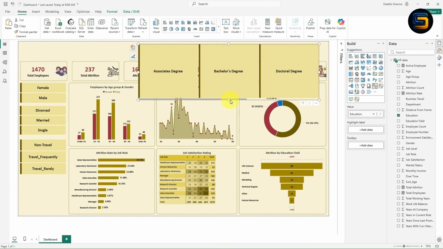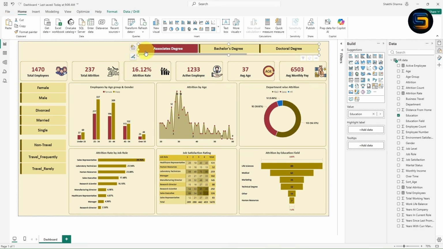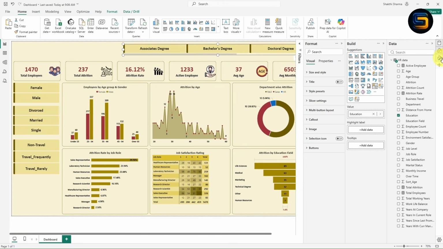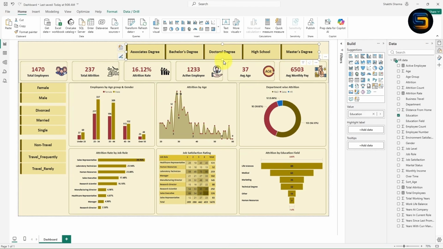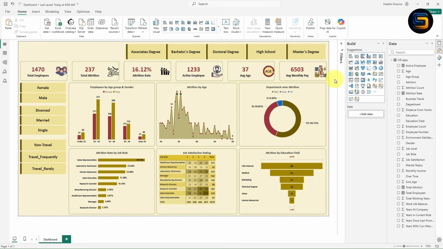Now let me minimize this. Just look here guys, you can expand in this way. But I am getting only 3 columns. So what I can do is I can simply increase the column from here. Now all the 5 columns will appear. So basically this slicer contains only 5 records. Now you will get the 5 records, right? So this is how you can insert the slicer.